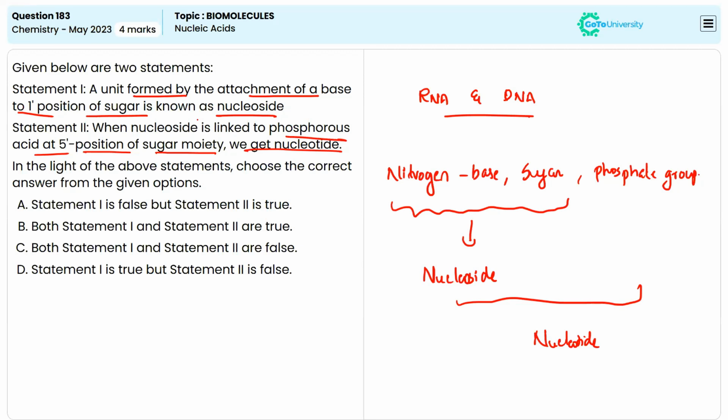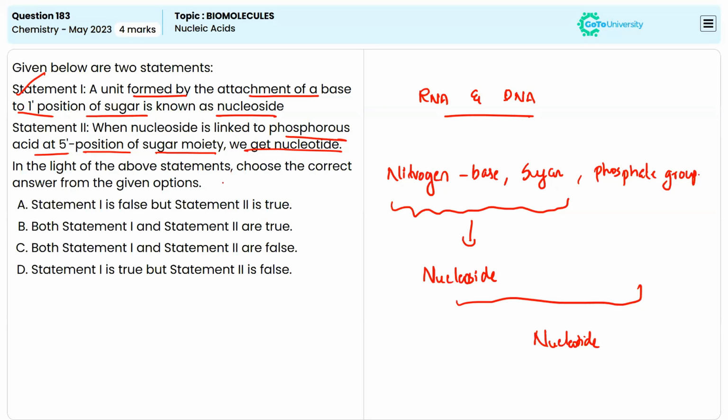So here if you check the first one, a unit formed by the attachment of the base to position of the sugar is known as nucleoside. So that is the correct statement as we discussed now. And the second statement is when nucleoside is linked to the phosphorus acid at fifth position of the sugar moiety, we get nucleotide. Means when the nucleoside is connected to the phosphate group, we will get nucleotide.